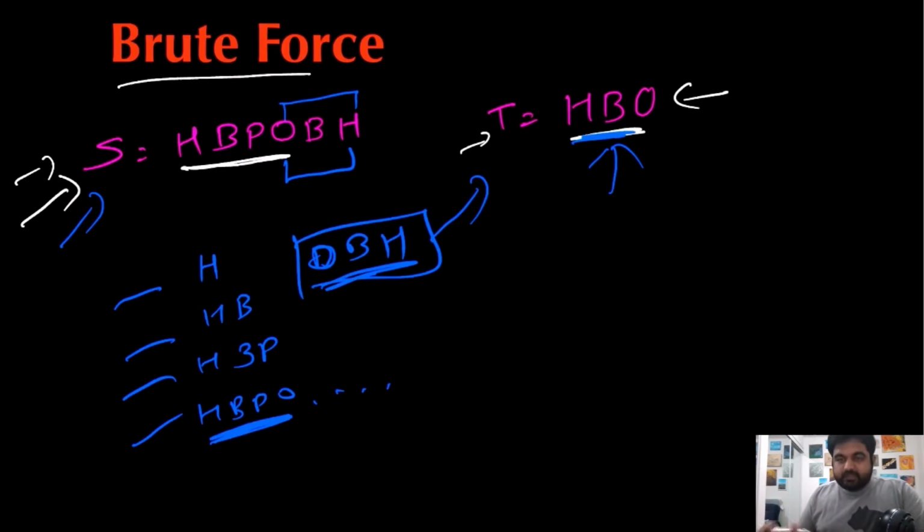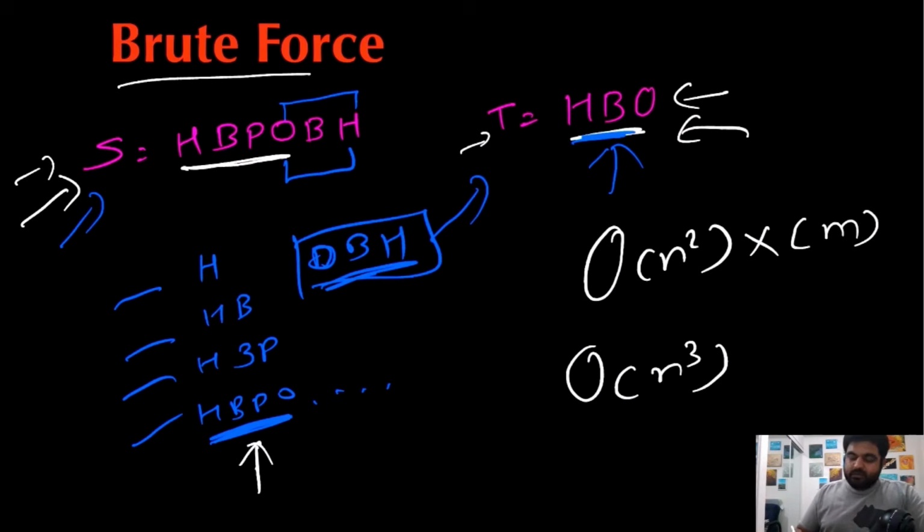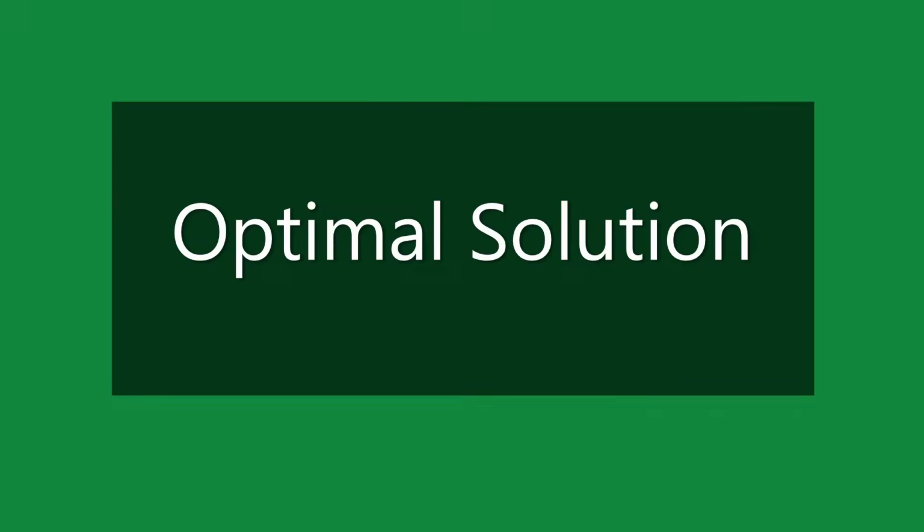So this solution is guaranteed to provide us the right answer, but it is very costly. Why? Because it takes big O of n square to create all the substrings, and for every single substring we have to check whether it contains all the elements of T, which means we multiply by the length of T, let's say m in this case. So we are essentially doing big O of n cube work to solve this problem, which is very expensive.